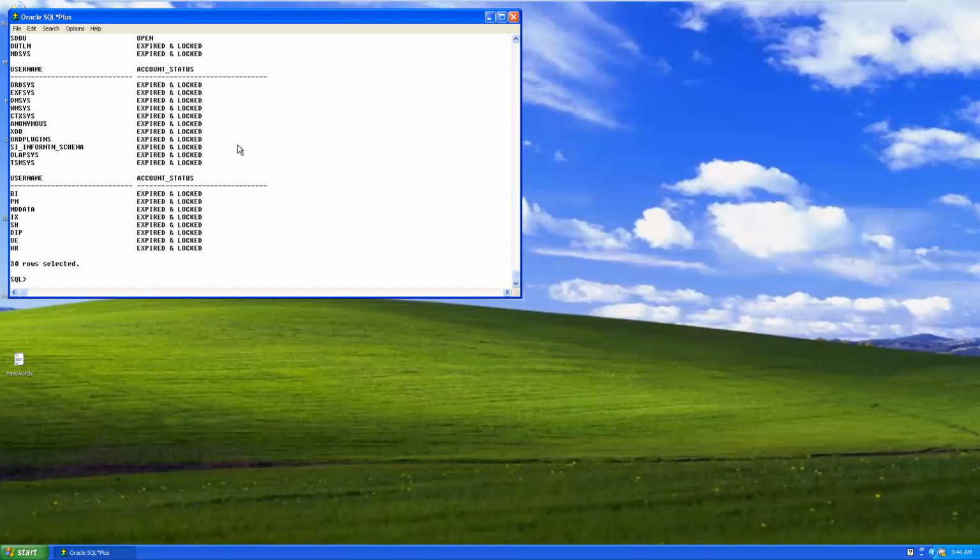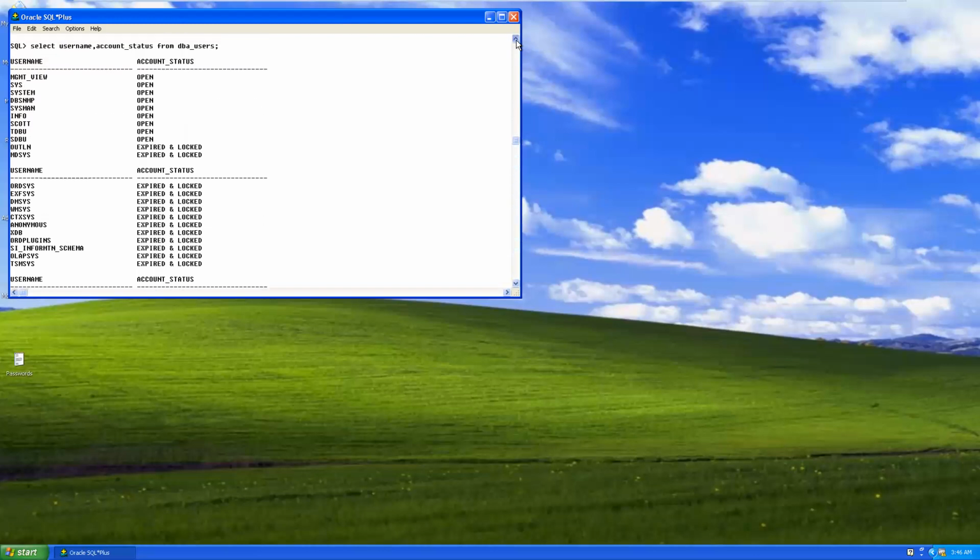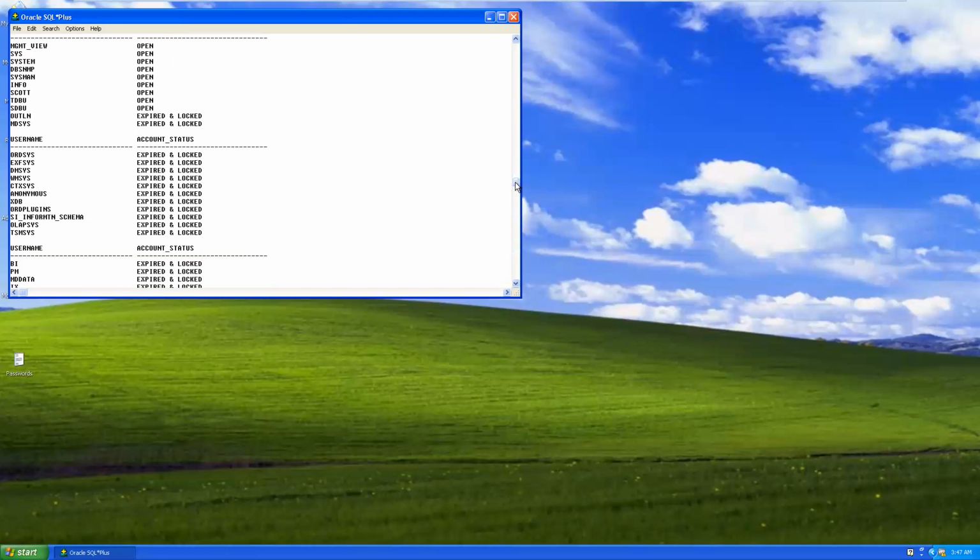By default, there is one user, SCOTT user, only. See, the remaining users' passwords are expired as well as locked. These are the users whose accounts are open, including SCOTT also. Open means active. Locked means inactive.